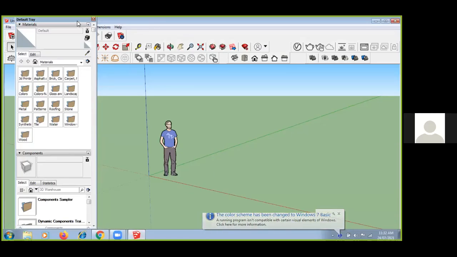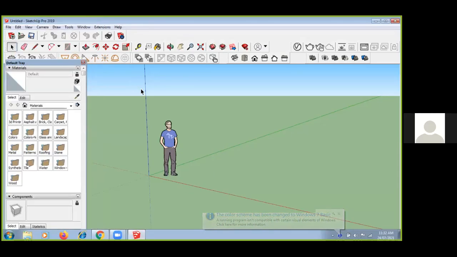Sir, can you give me permission to share the screen? Sir, try now, please. Yeah, 1 second. Is it working? Yes, it is working. Can you see my screen now? Yes, sir. Okay.